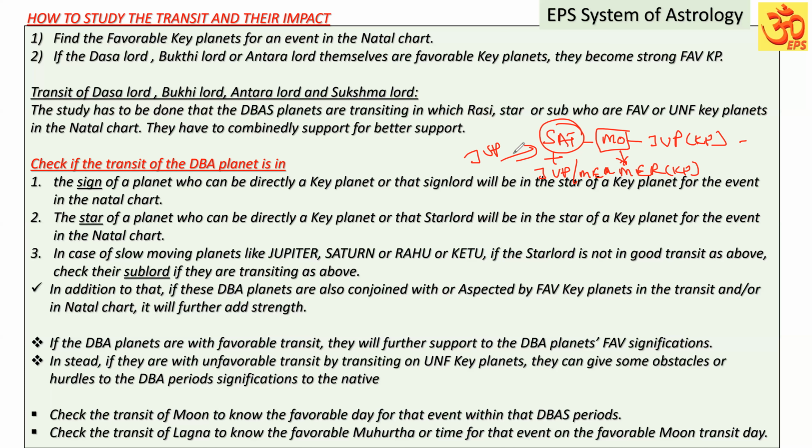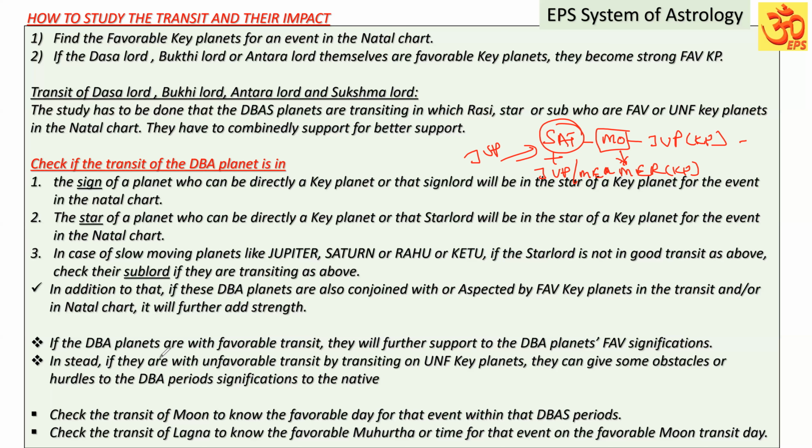So that way, the influence of the key planets over the Dasa, Bhukti, Antara planets by way of conjunction or aspect will add further support. I'm not saying that this is more important than that; I'm saying that they are all added advantages. I hope you have understood this one.